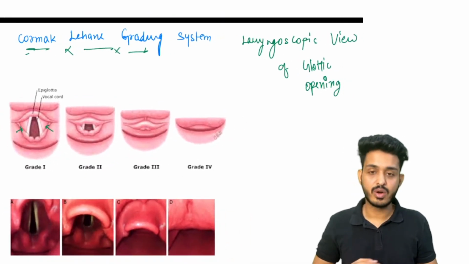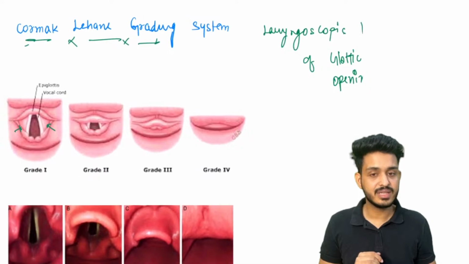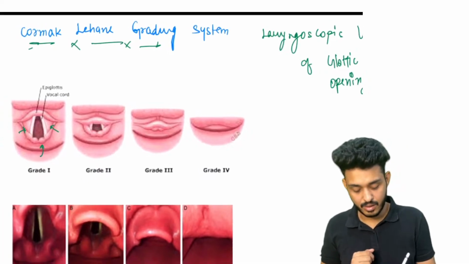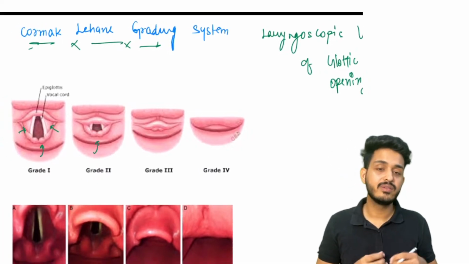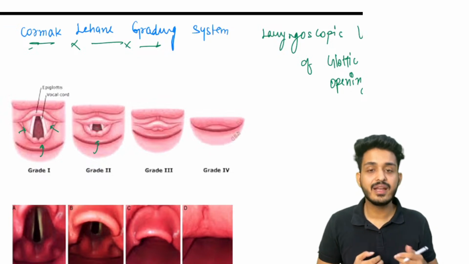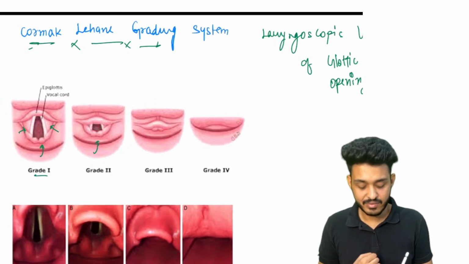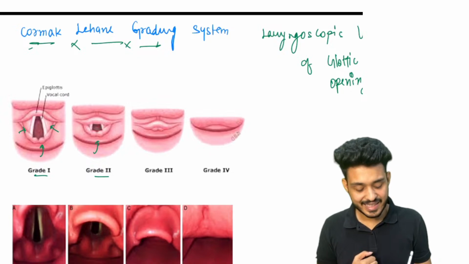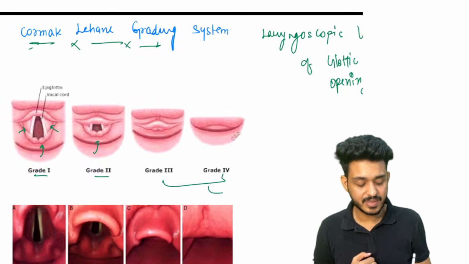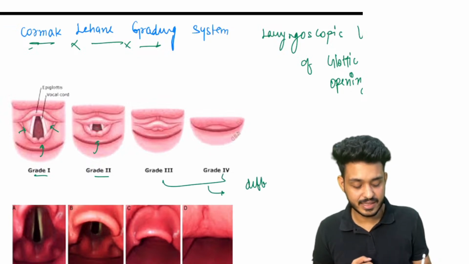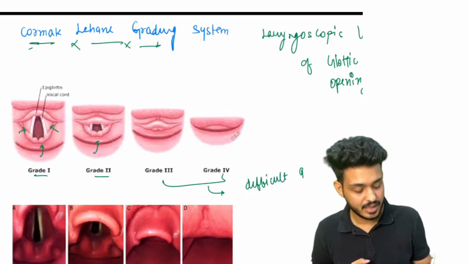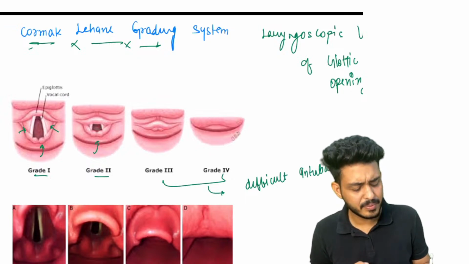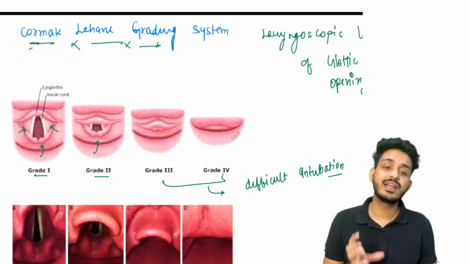Okay, arytenoids, vocal cords, epiglottis, everything is visible here, right? When your vocal cords are opened, we can see the opening. That means class, that is grade 1, that is your grade 2. In grade 3 and grade 4 there is no opening visible, and they are considered as difficult intubation. Just remember the name, that is your Cormack-Lehane grading.